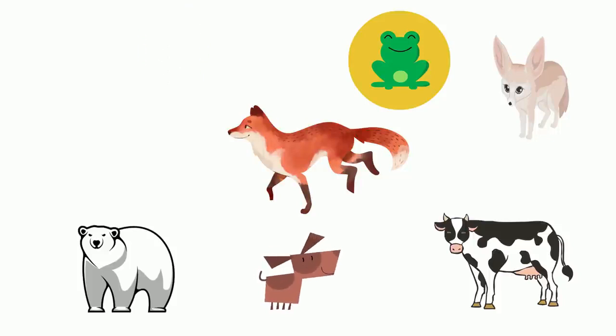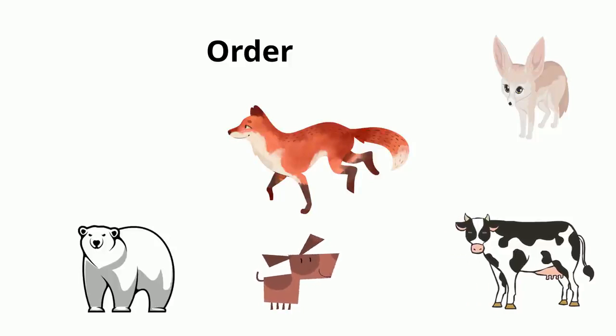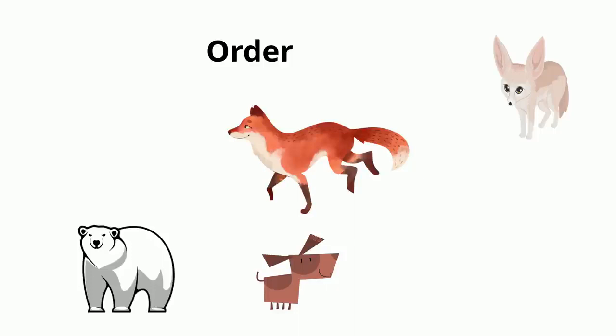Then comes class. Foxes are classified under Mammalia, meaning they have special glands that can be used to provide milk to their young, along with some other features. This eliminates the frog because a frog is an amphibian and not a mammal. Foxes belong to the order Carnivora because they have specialized teeth that can be used to eat other vertebrates. This eliminates the cow because they do not have these specialized teeth.